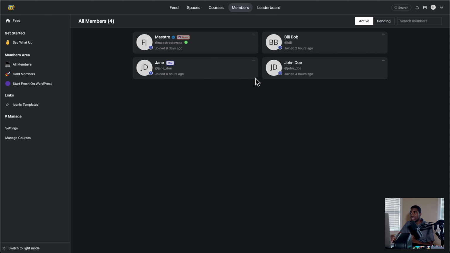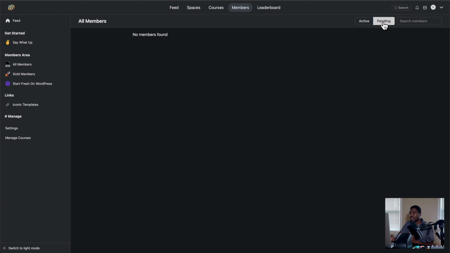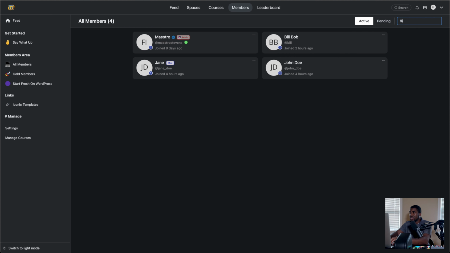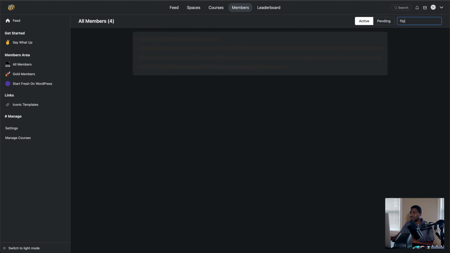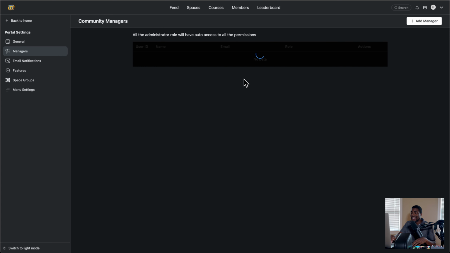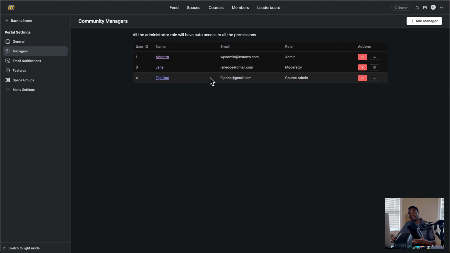I don't see Flipdo. Let's go to pending. Flipdo isn't even pending. If I go to search members, I put Flip, enter, no members, but yet Flipdo is definitely a manager, some type of manager, a course admin right here. So that's something for you all to note, because I just noticed that right now as we speak. I'm going to go back and get into the whole how you get people in here, but let's continue with some of these settings.